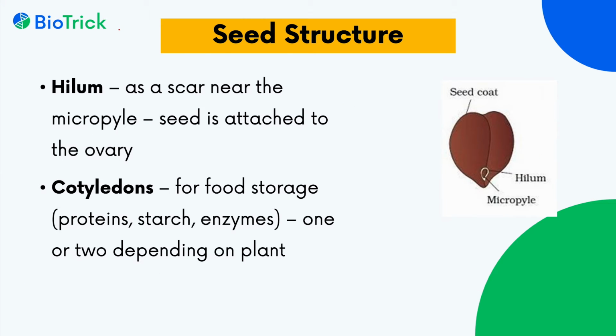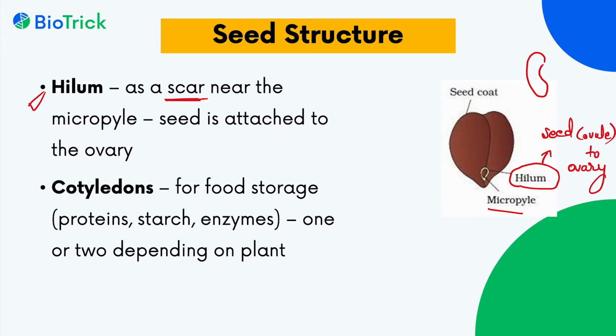Next is hilum. What is hilum in the seed? Hilum is a scar-like region near the micropyle. It is the point from where the seed is attached, or the ovule is attached, to the ovary. It appears as a scar. If you look at a gram bean, green gram bean or a kidney bean, you see a deep scar like this. This is the hilum near the micropyle region.